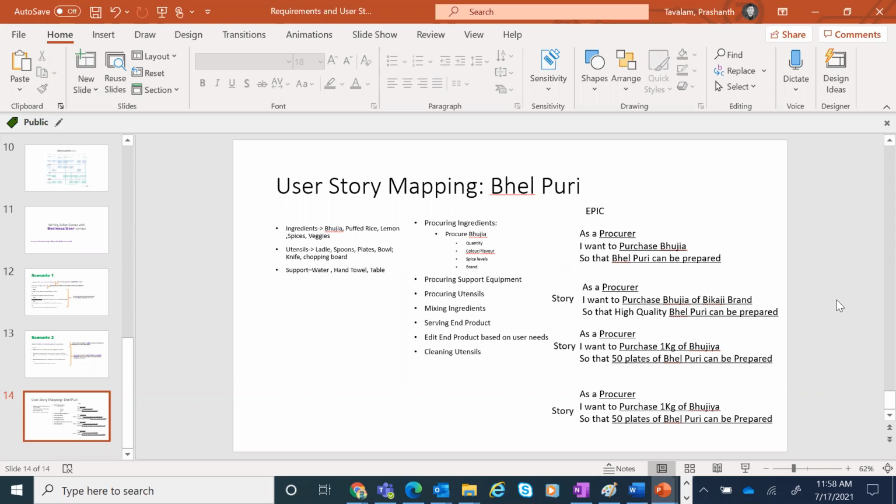I want to purchase bhujia with a manufacturing date not greater than or not less than something. Correct? I want to procure Bikaji brand maybe with an offer, like buy one get one or something. That is a corner case. So you see, I can have scenarios even just for bhujia of Bikaji brand itself. Making sense?